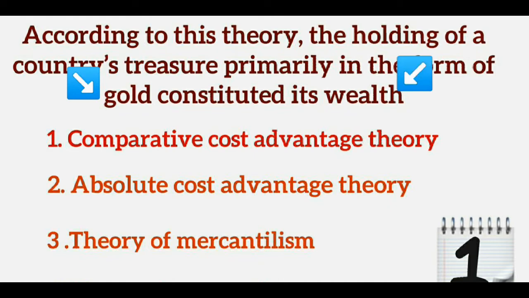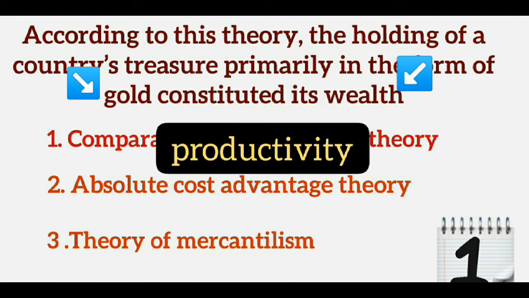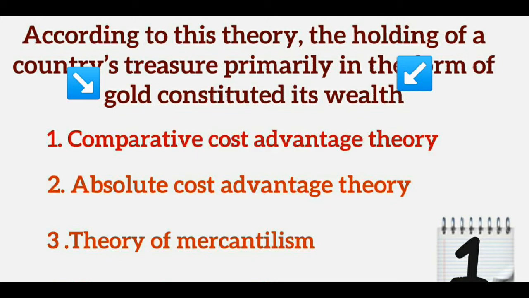So when we analyze the first two options, that is the comparative cost advantage theory and absolute cost advantage theory, both these theories do not mention gold and wealth. These theories are based on the productivity of the nations as the basis for the trade. But the last option, the theory of mercantilism, mentions these two key points.